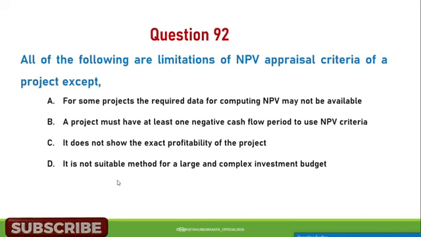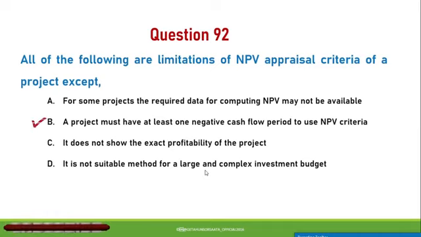Question number 92. All of the following are limitations of net present value appraisal criteria of a project except A. For some projects, the required data for computing net present value may not be available. B. A project must have at least one negative cash flow period to use net present value criteria. C. It doesn't show the expected profitability of the project. D. It's not a suitable method for a large and complex investment budget.